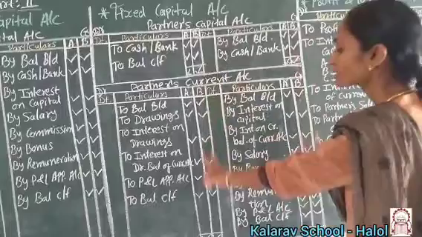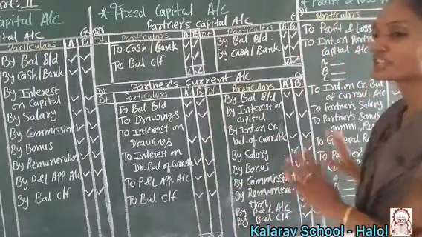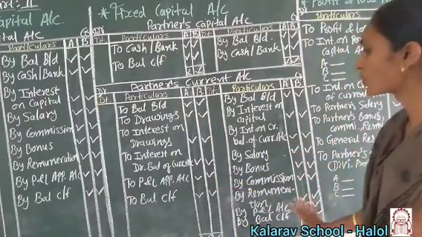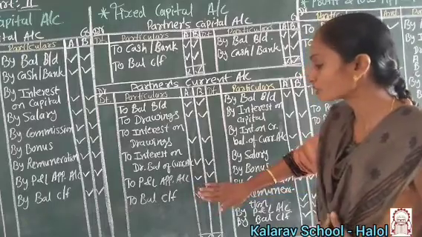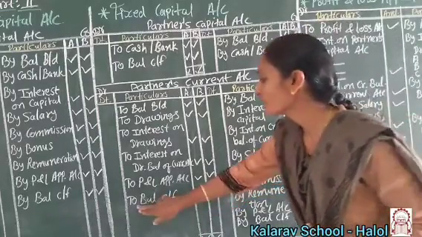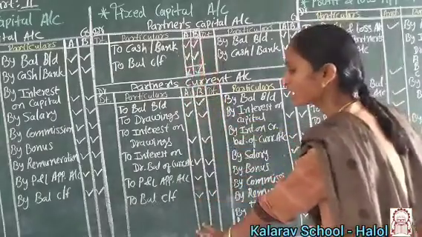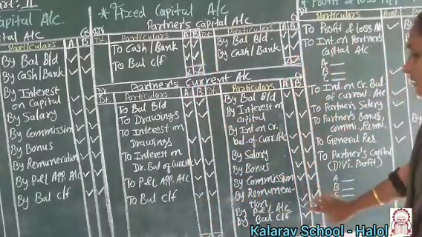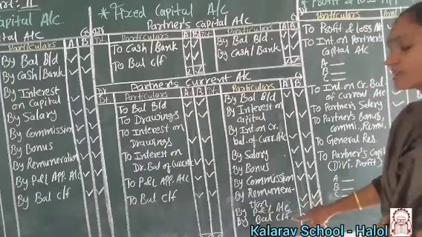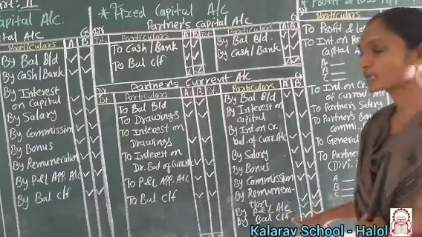Then we tally both sides. If the credit side is more, we settle the amount over here, and that is the balance carried forward. And if the debit side is more, we settle over here, and it is the balance carried forward. Okay.